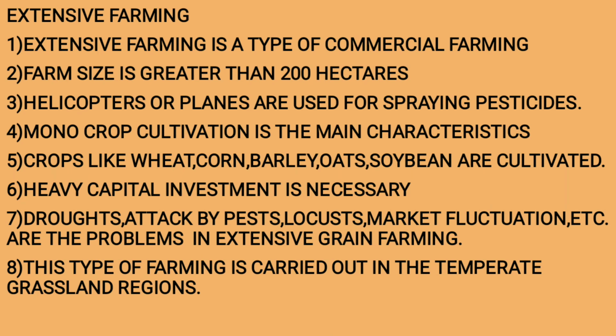Extensive farming. Extensive farming is a type of commercial farming. Farm size is greater than 200 hectares. Helicopters or planes are used for spraying pesticides. Monocrop cultivation is the main characteristic. Crops like wheat, corn, barley, oats, soybean are cultivated. Heavy capital investment is necessary. Droughts, attack by pests, locust attacks, market fluctuations, etc. are the problems in extensive grain farming. This type of farming is carried out in the temperate grassland regions.